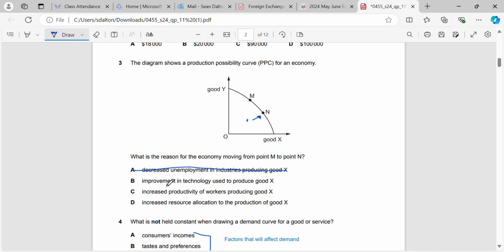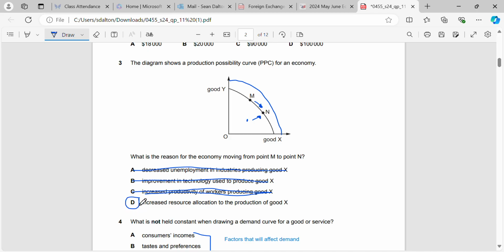An improvement in technology? No. If there was an improvement in technology, we would see a shift in the PPC, because we increase the quantity and or quality of resources. So is there an increased productivity of workers producing good X? No, that's the same. We would have a shift in that case. So we would not have a movement just in between, which is our opportunity cost when we're moving from a point on the curve to another point on the curve.